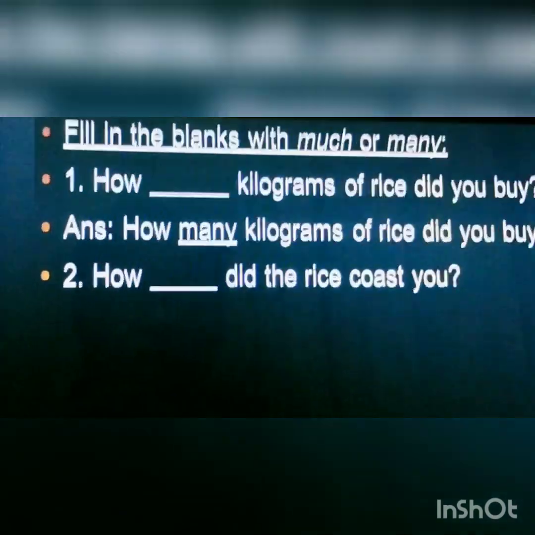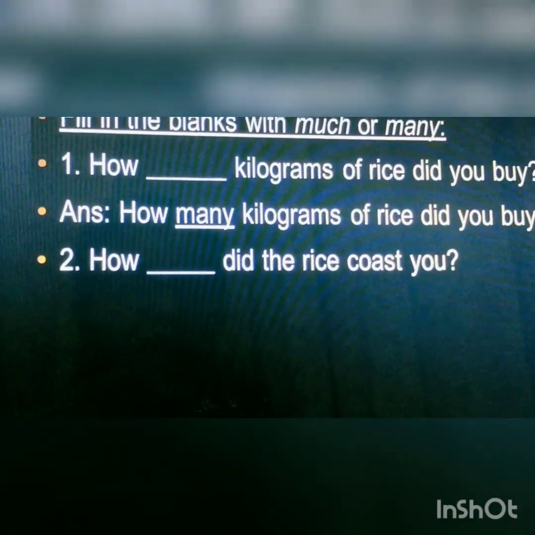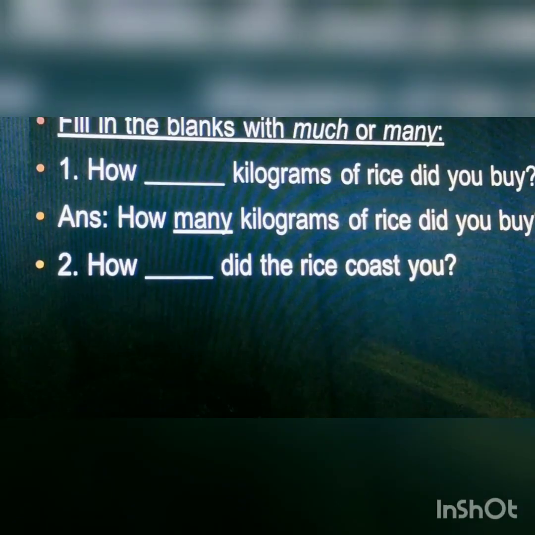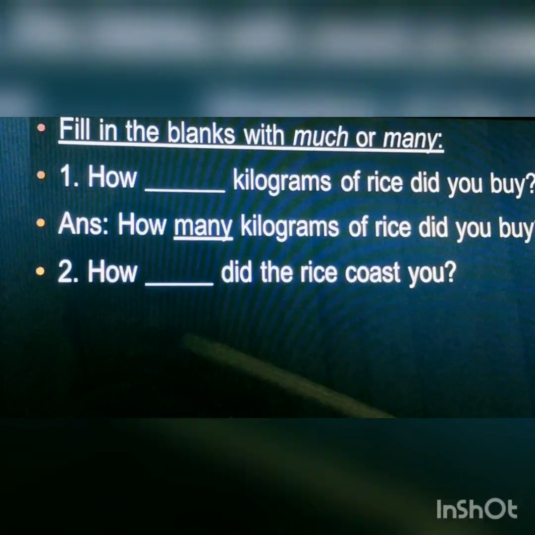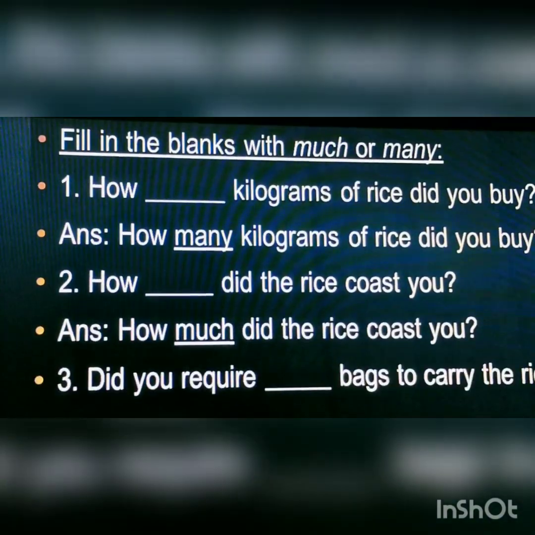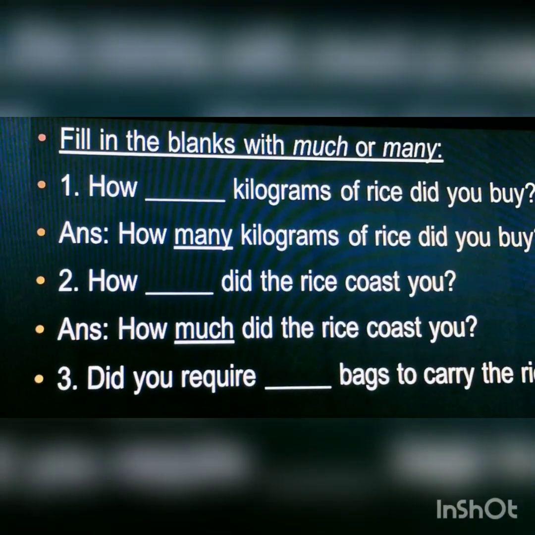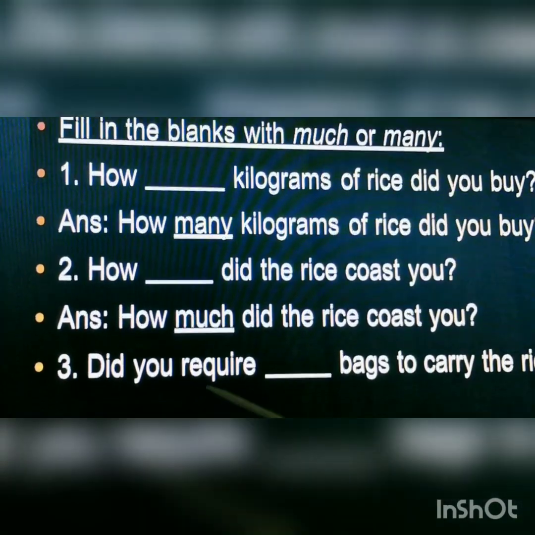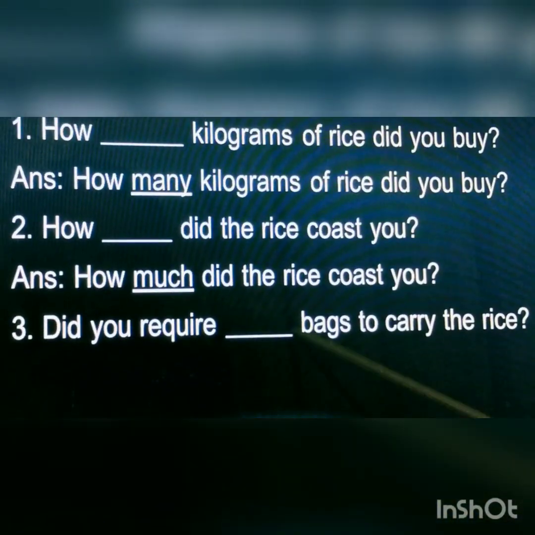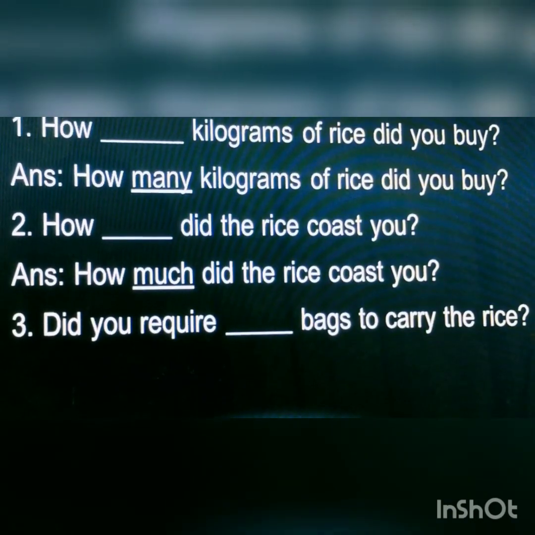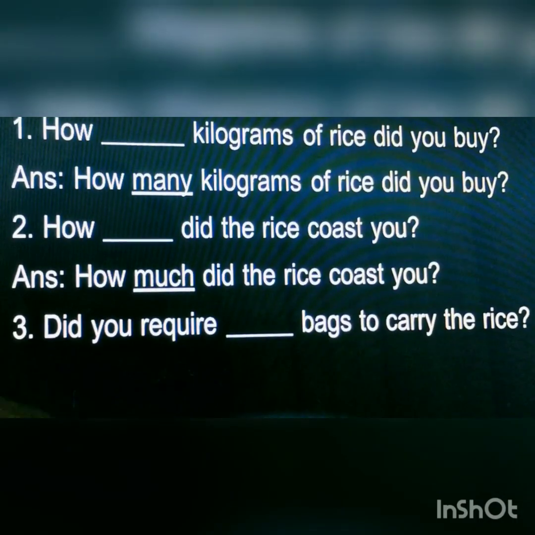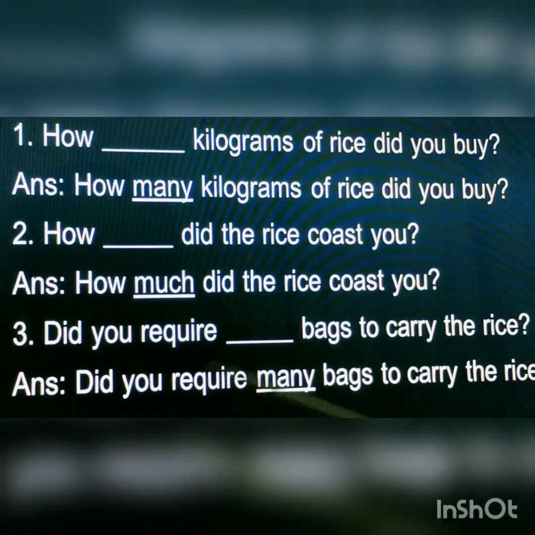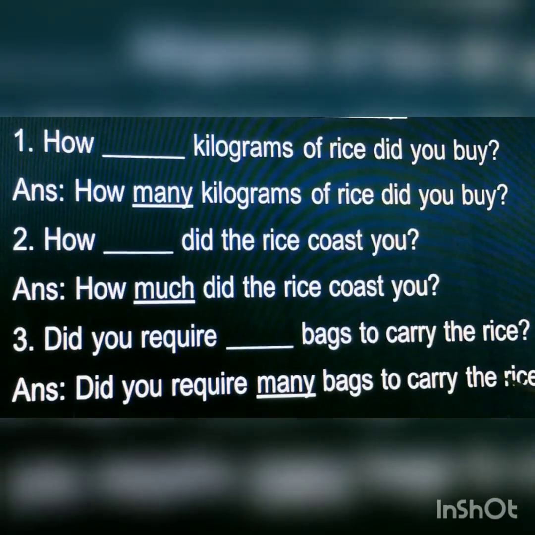Now next, how dash did the rice cost you? Here rice we cannot count. So the answer will be how much did the rice cost you? Now third blank, did you require dash bags to carry the rice? Here bags is countable. So here the answer is, did you require many bags to carry the rice?